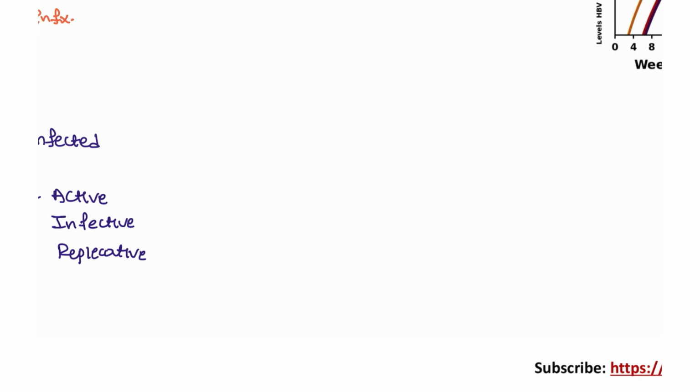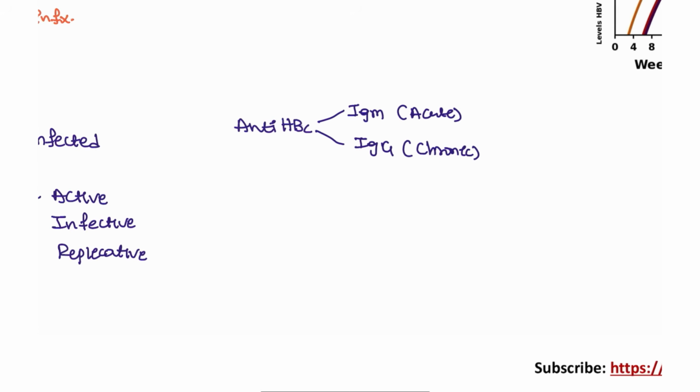Right? Next, we produce the antibodies. Anti-HBc antibodies. This will be associated with IgM or IgG. IgM is the acute, you all know. IgG is the chronic, right? Next, anti-HBe. This is the inactive phase, so that means the infection is less, and the replication is less.